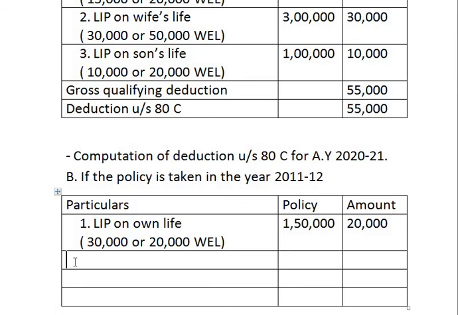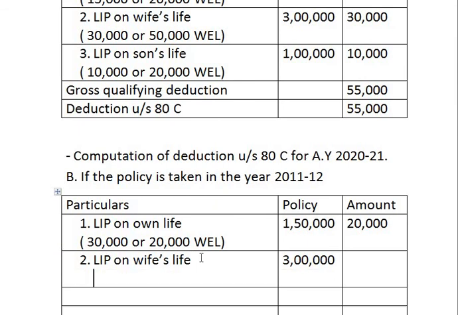Coming to second one, life insurance policy on wife's life. Policy amount is 3 lakh rupees, wherein premium paid is 50,000. So on the next line you can show the calculation.